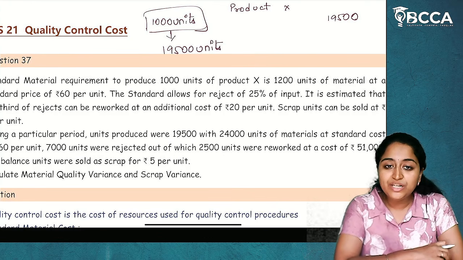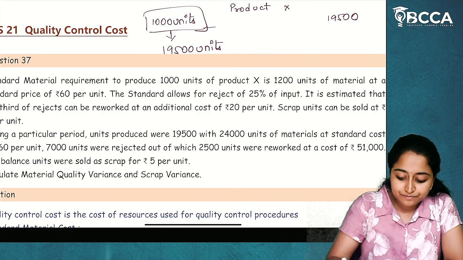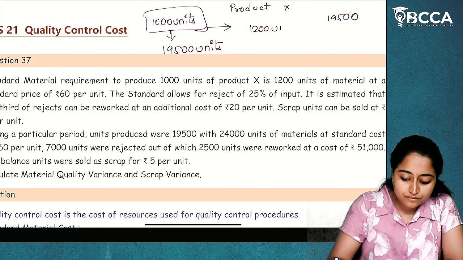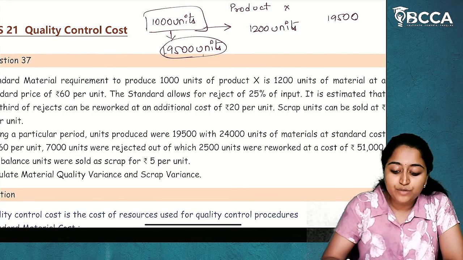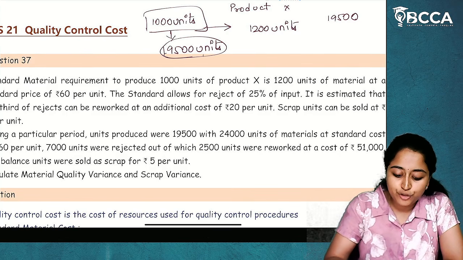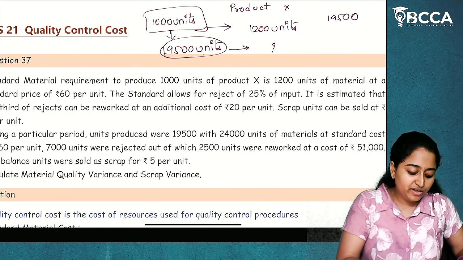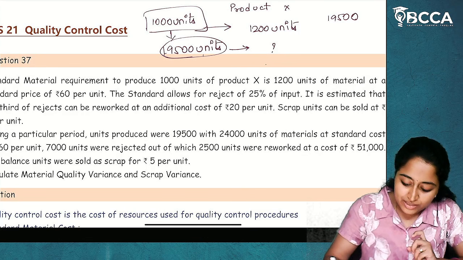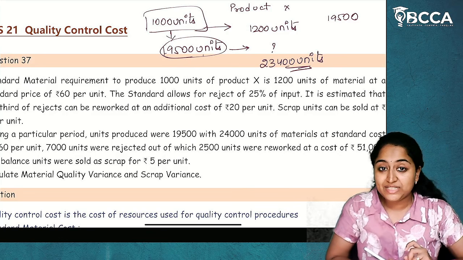Now for 1,000 units of product X, how much material have I utilized? 1,200 units of material. So for 19,500 units of product X, how much material do I have to utilize? 19,500 into 1,200 divided by 1,000. I have to utilize 23,400 units of material.